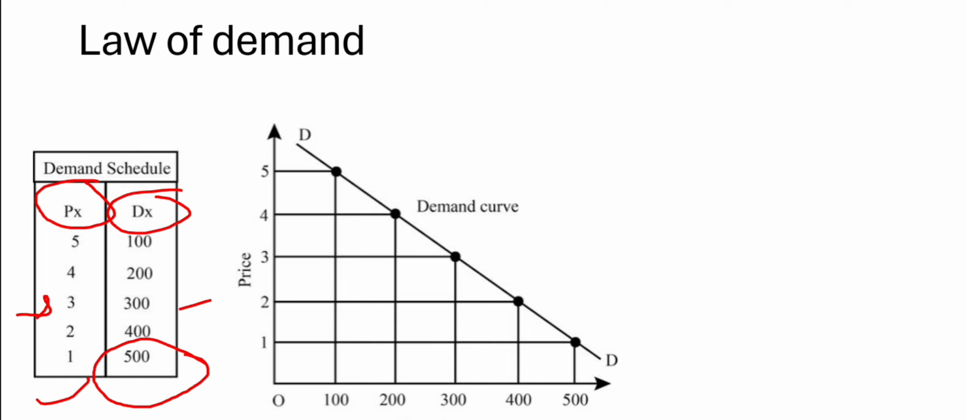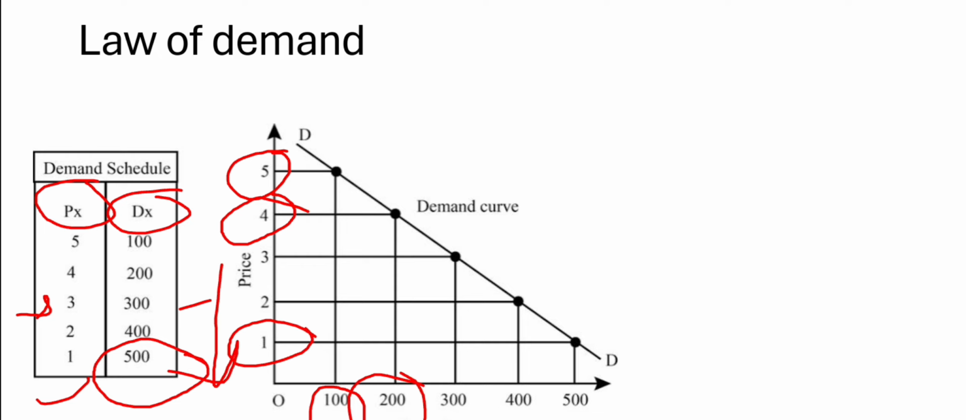So let's take a look at the demand curve. Here you can see when the price was 5, quantity demanded was 100. 100 units were being bought by the consumer. When the price fell to rupees 4, the consumer bought 200 units. In the same way, when the price was reduced to rupees 1, the consumer bought 500 units.